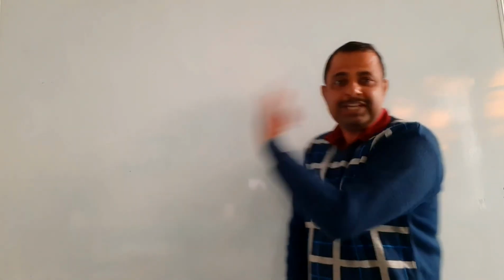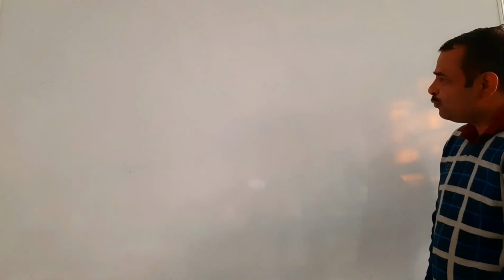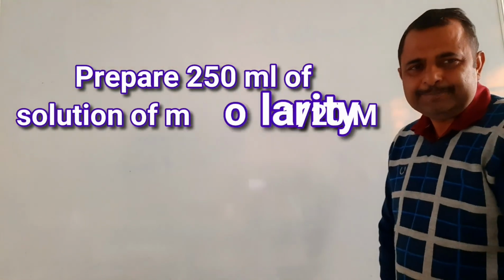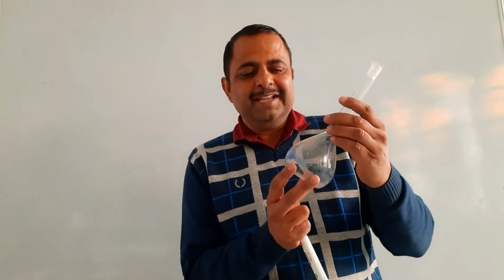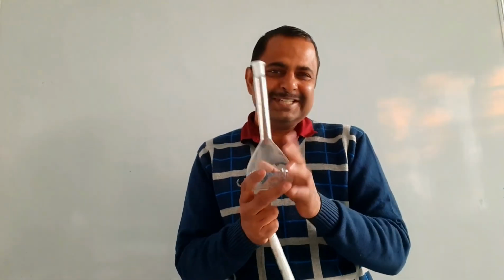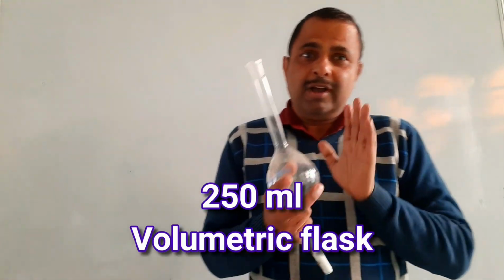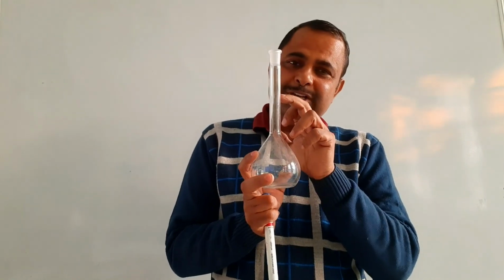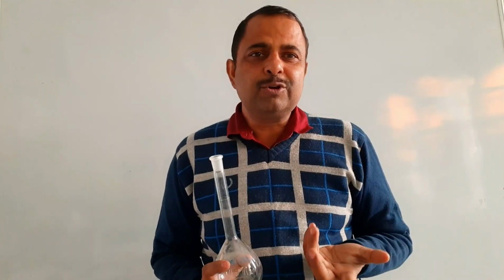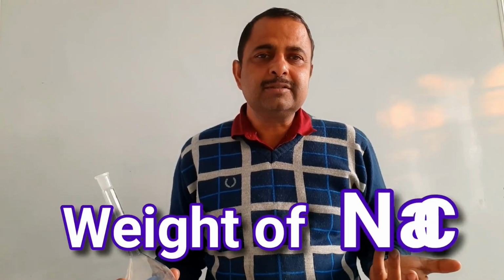Now my question is here: prepare 250 ml of solution having molarity M by 20. So prepare. I have here a volumetric flask of 250 ml. This is first requirement, but now I will add water up to here. It will be 250 ml, and I will add some sodium chloride. How much? How much weight should I take?